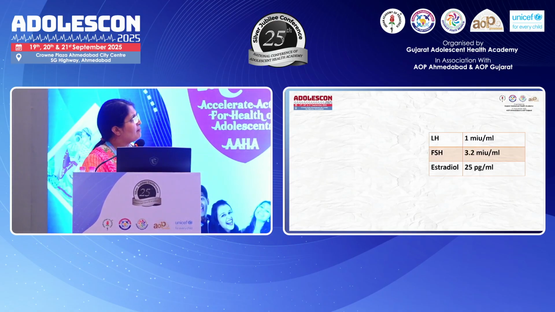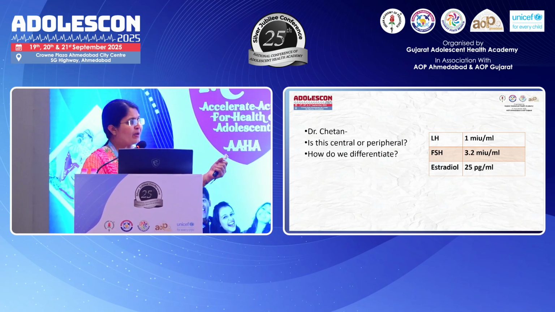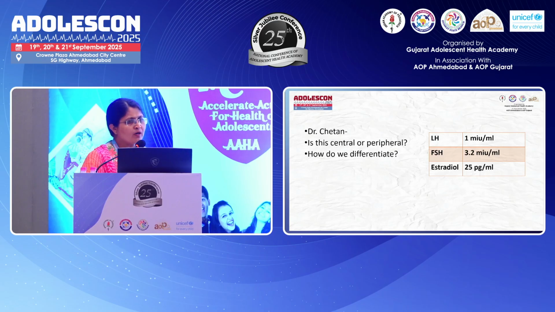So this is what came back. LH is 1, FSH is 3.2, and estradiol is 25. So based on this blood work, Dr. Chetan, can we say it is central or peripheral? How do we differentiate? Should I go to the next slide?